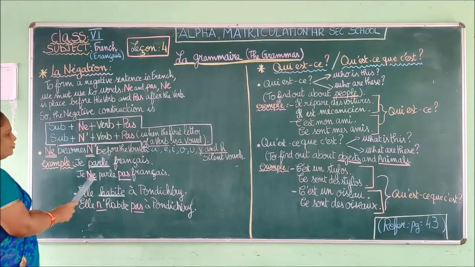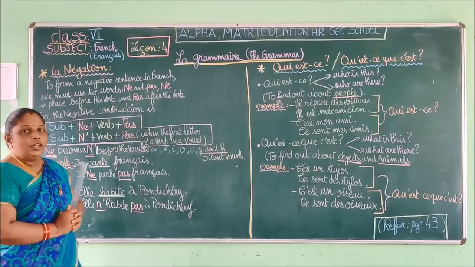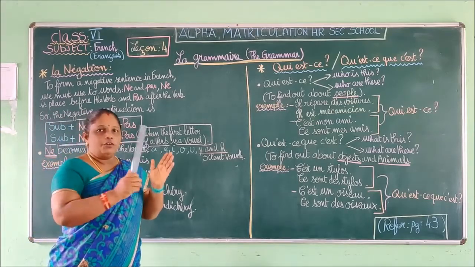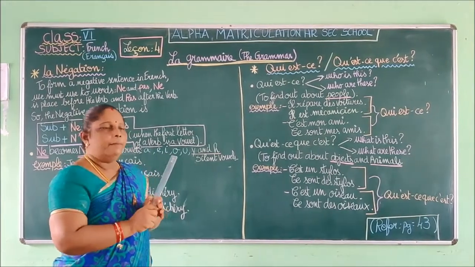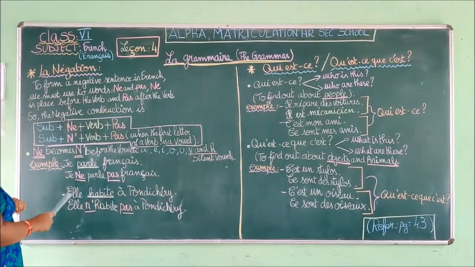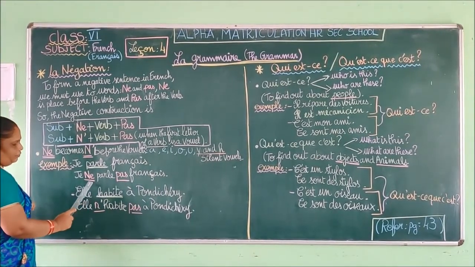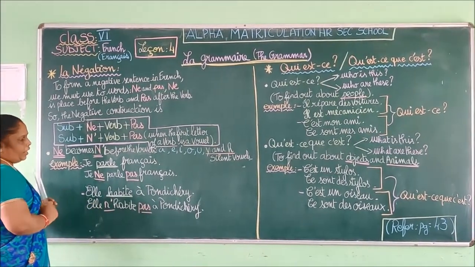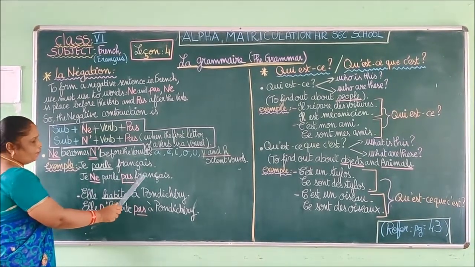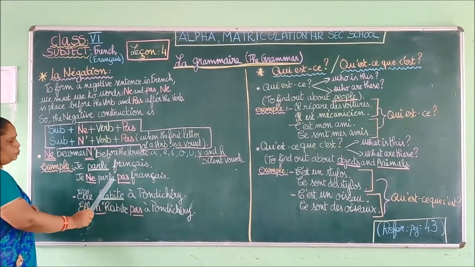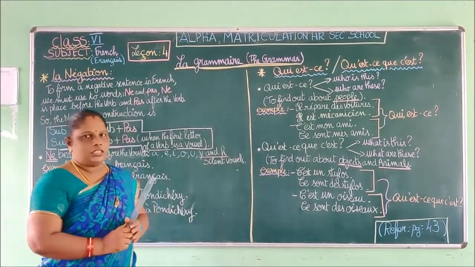So first we have to identify the verb. Il faut identifier le verbe. D'abord, il faut lire la phrase et identifier le verbe. Et puis après, we are going to insert ne before the verb, pas after the verb. So this is the answer. Je ne parle pas français. I don't speak French. Okay? So do not speak French is the same meaning.